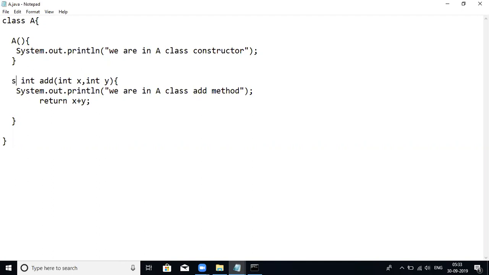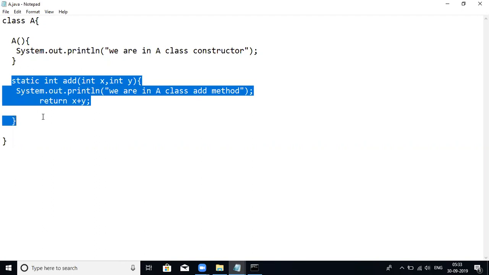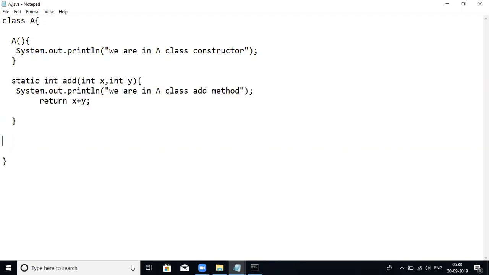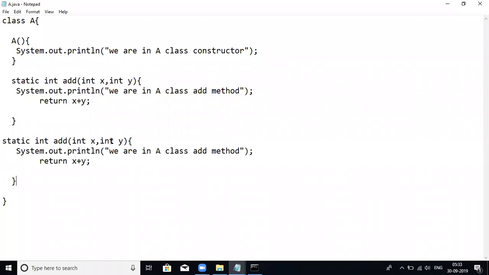Let me write the method overloading with respect to the static methods. What is the meaning of method overloading? You guys know that very well, right? Same method with a different signature. Same method with a different signature. So for example, double y. Let us say double y. Okay. Fine.